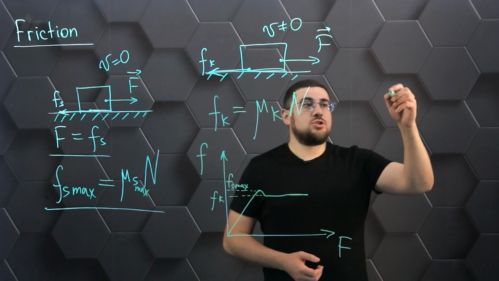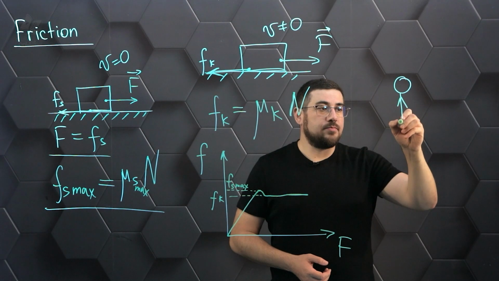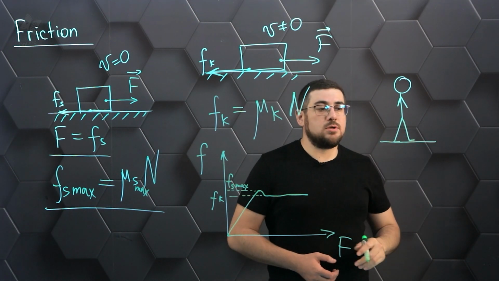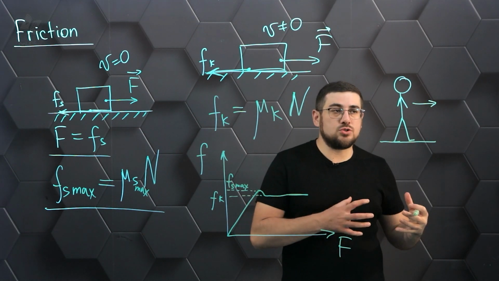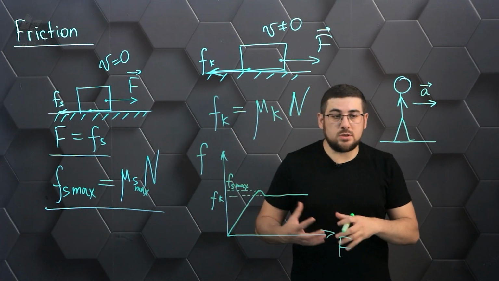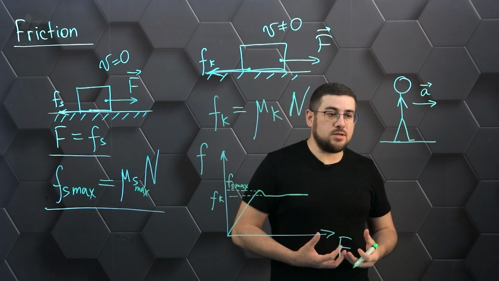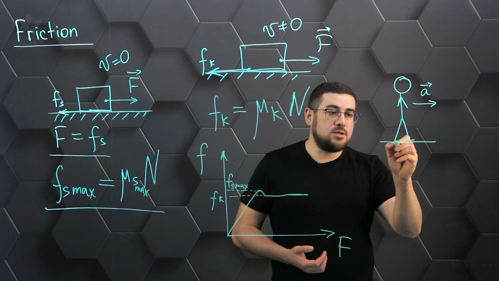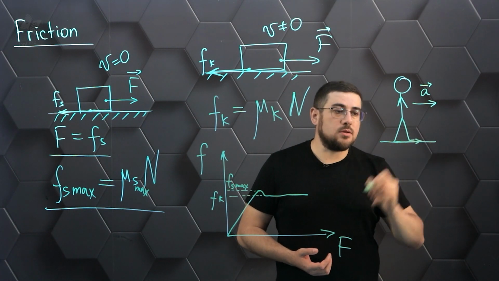If you and I consider a person who starts to move calmly, then in order to ensure that we move forward, that is, to create a certain amount of acceleration, we want to change our speed from 0 to some value. We need to push off from some surface. In this case, the horizontal acceleration will be imparted by the friction force that occurs between the human foot and the surface of the ground.